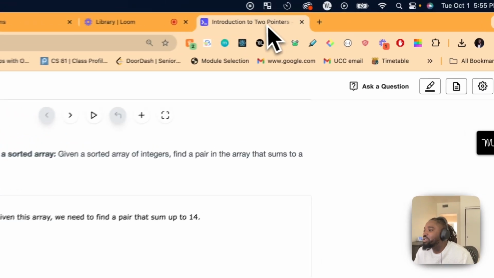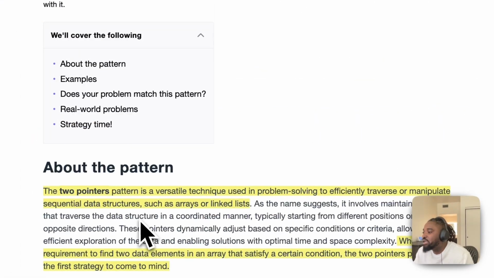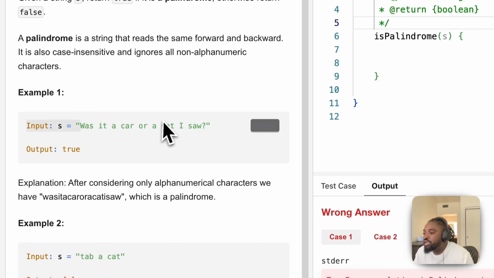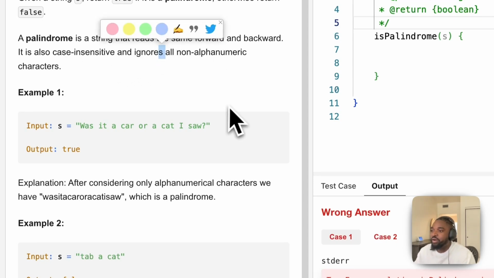And the first thing that we were told again is that you want your data structure to be an array or a linked list. So in this case, I think the most efficient thing to do would be to make it an array. Right now it's a string, so we'll convert that into an array. But before we do that, we want to make sure that it's cleaned up, right? We want to make sure there's no cases in it. And so we want to make sure that it's case insensitive and that it doesn't have any non-alphanumeric characters.